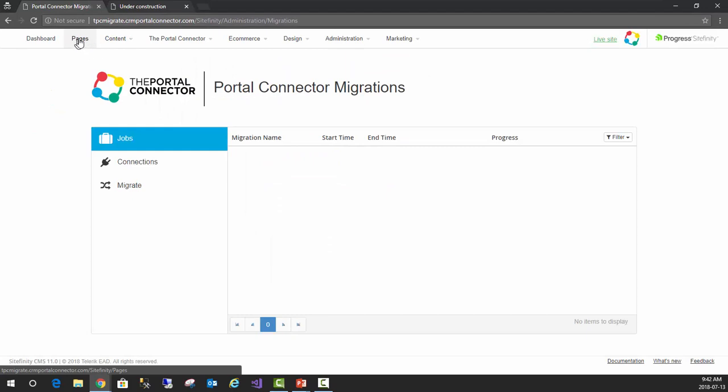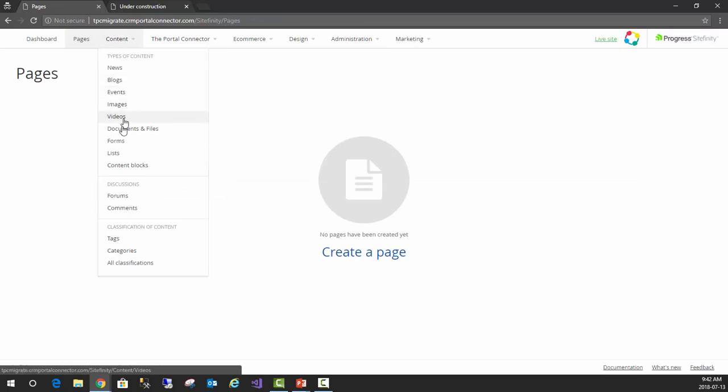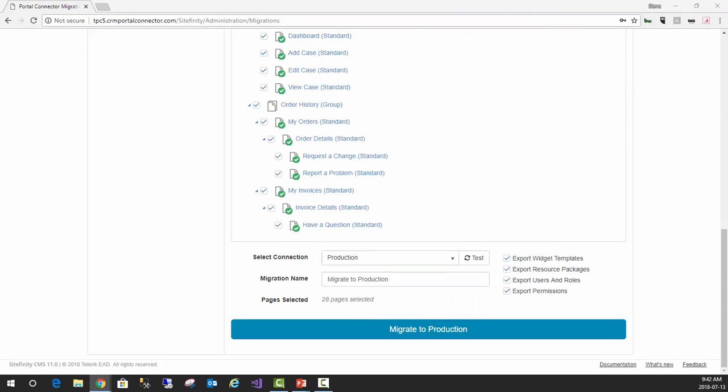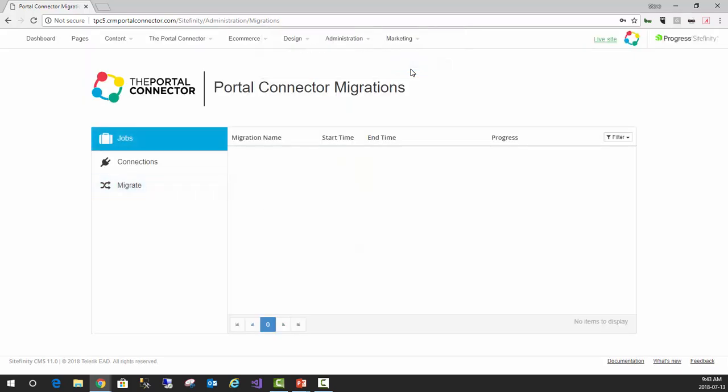So if I take a look at that destination TPC migrate and I go into my pages, you'll see there's no pages. If I go into the content under forms, there's no templates. So it's a completely fresh environment. And when we import, it's going to take that whole portal back over to that environment. So let's just click on that again. There we go. So the job is going to start up.